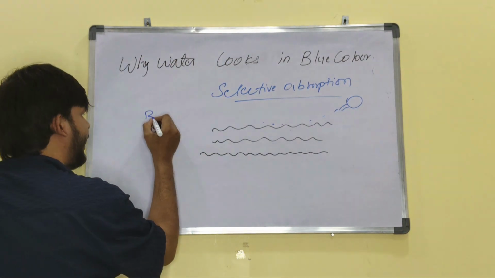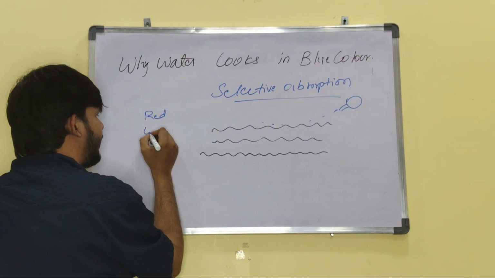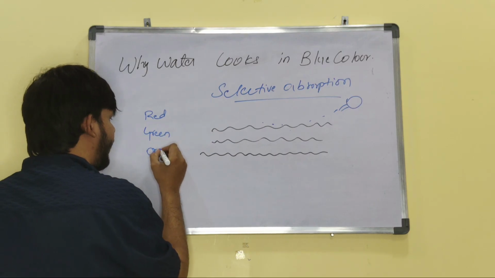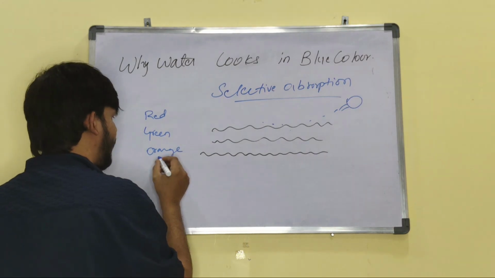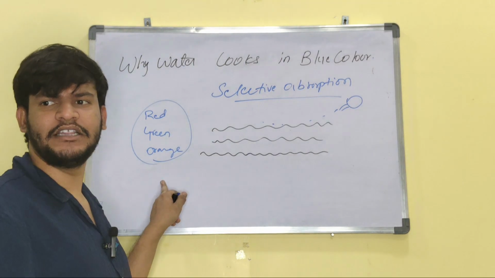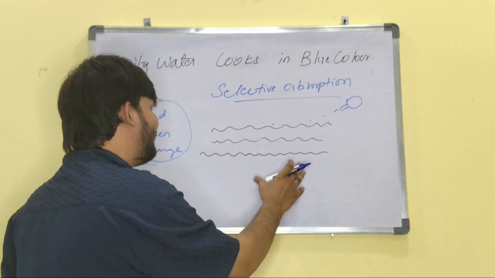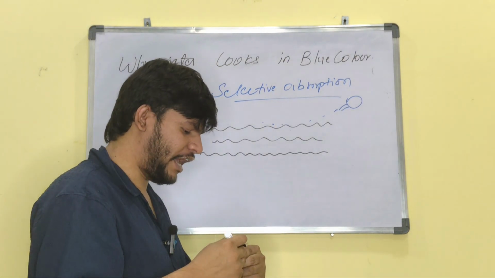That means red, green, orange, these high wavelength colors it will absorb.